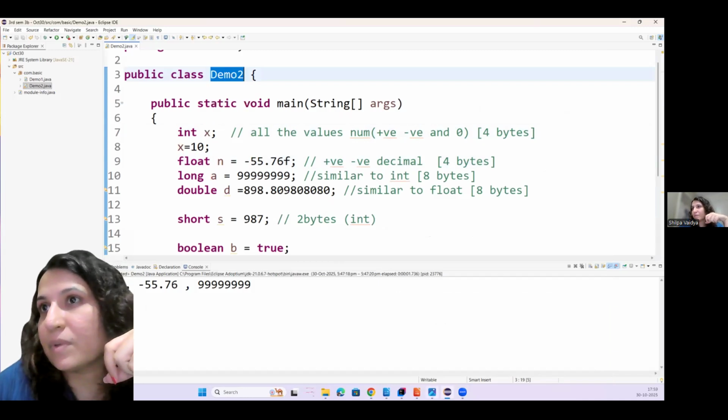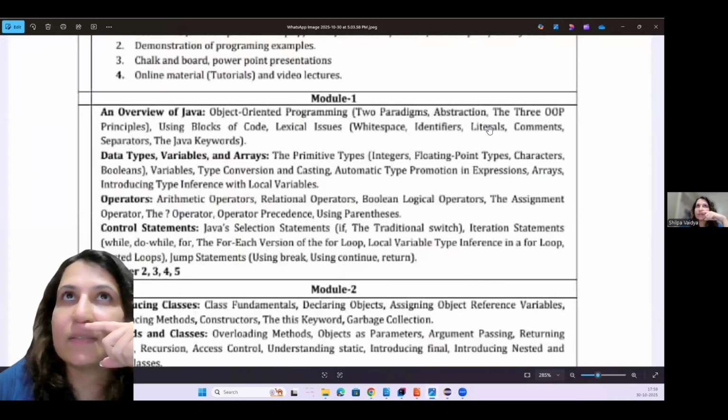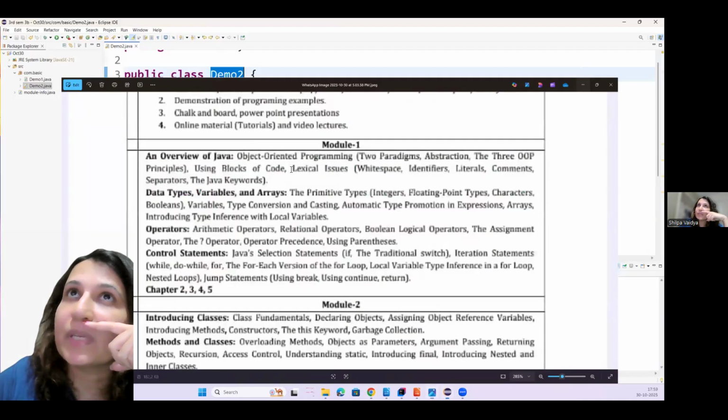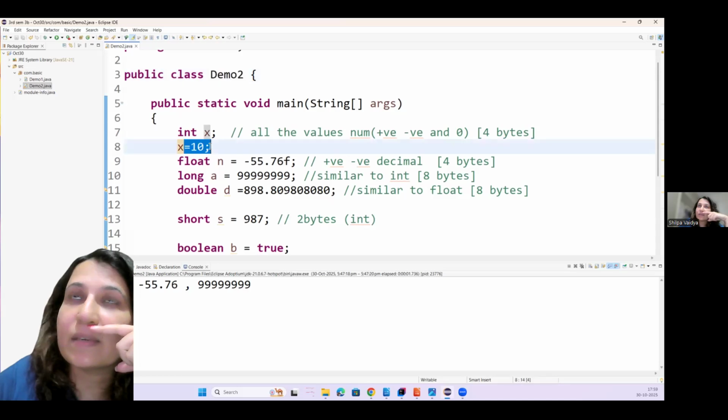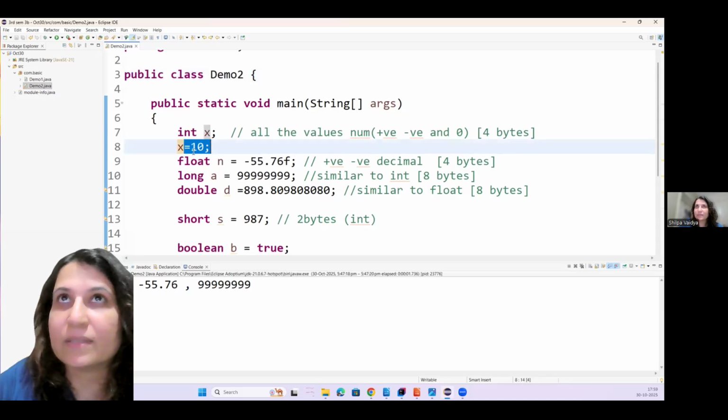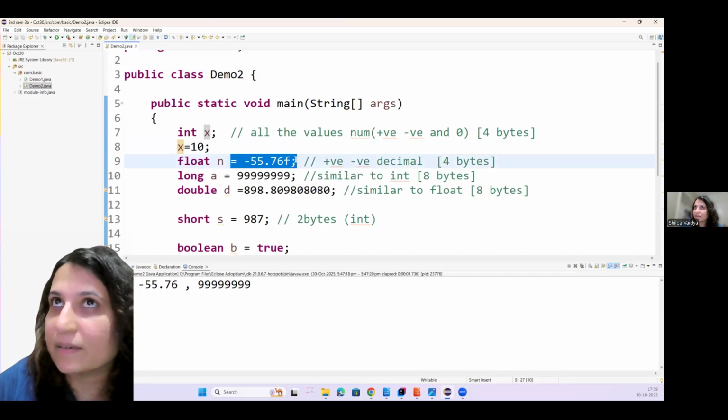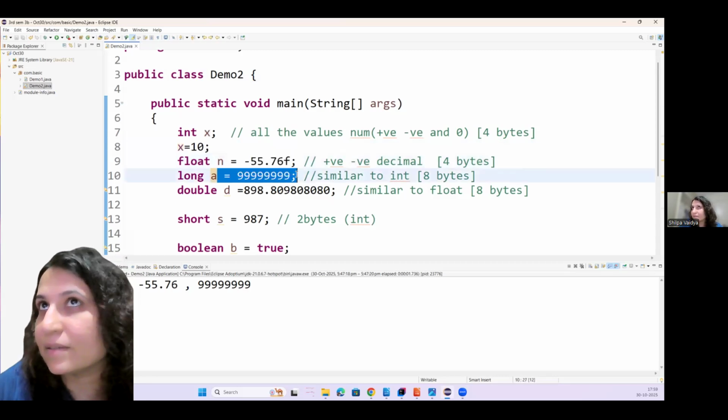Now, there is one more term called literals. Literals means this equal to 10 is there, right? All the values that you specify, that is a literal. This is a literal. Okay. This is a literal. Okay.